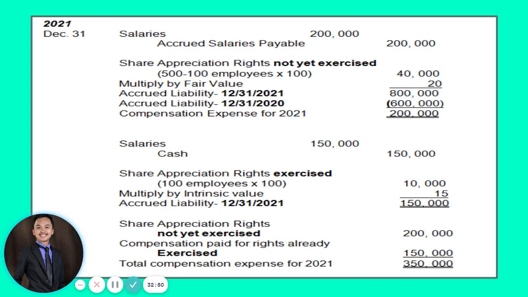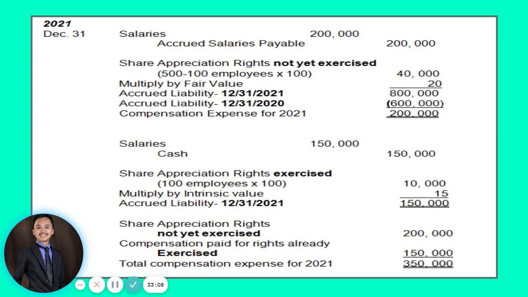okay, in 2021, which is the last year of vesting period and on December 31, 2021 also, the first year where the employees are allowed to exercise their share options.